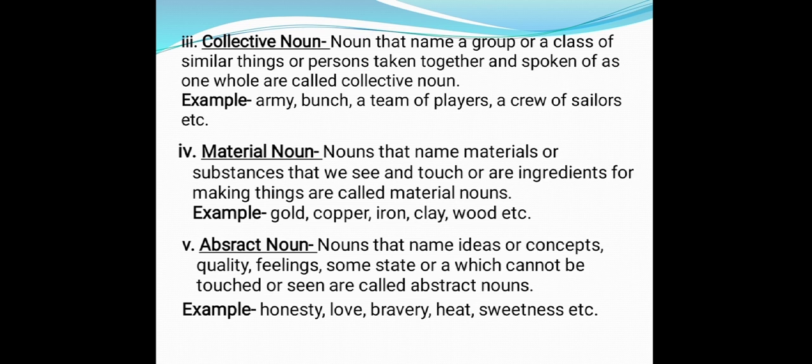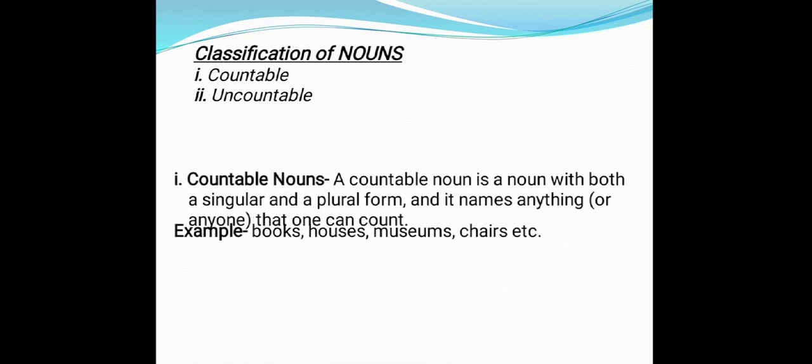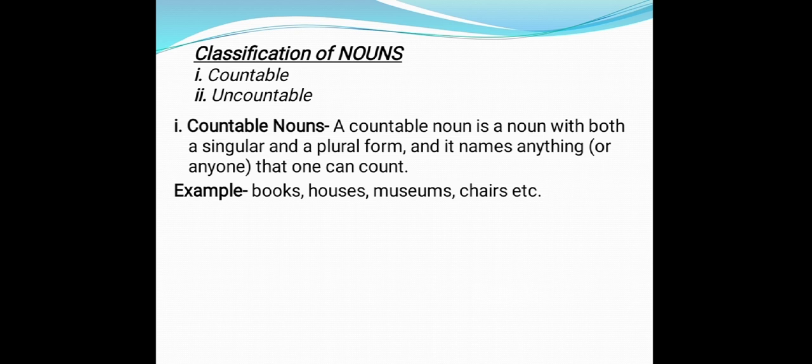Now we will talk about classification of noun. Nouns are also classified as countable nouns and uncountable nouns. First, countable noun. A countable noun is a noun which has both a singular and plural form and names anything or anyone that can be counted.